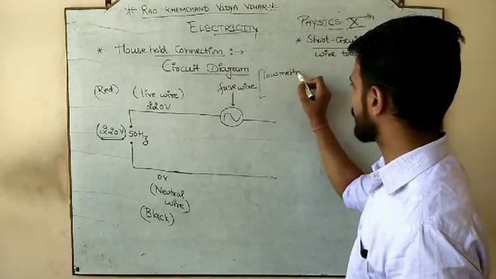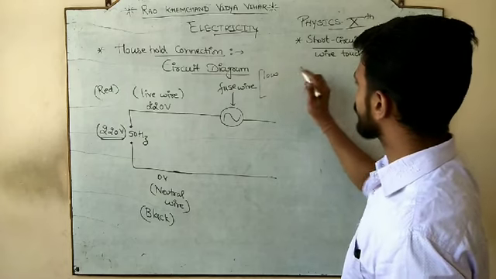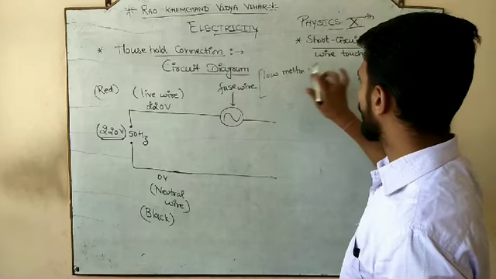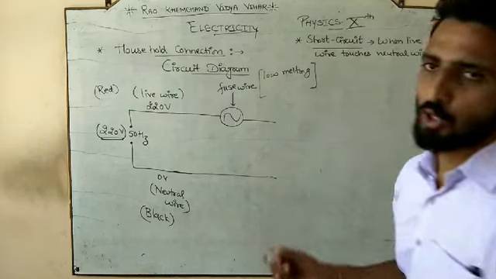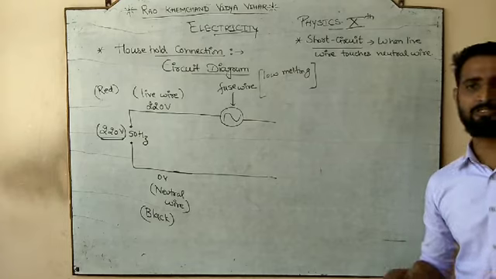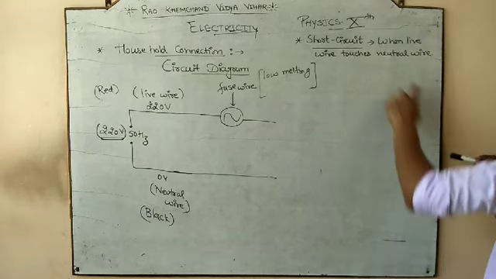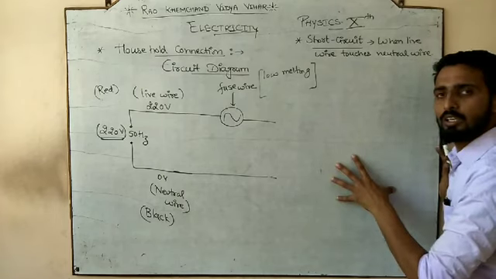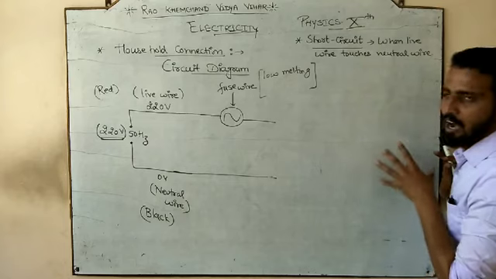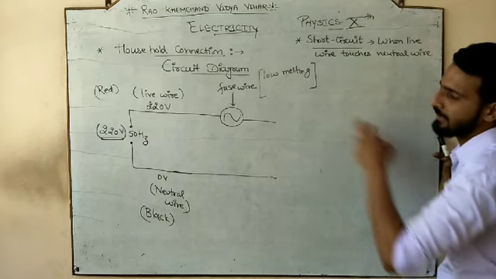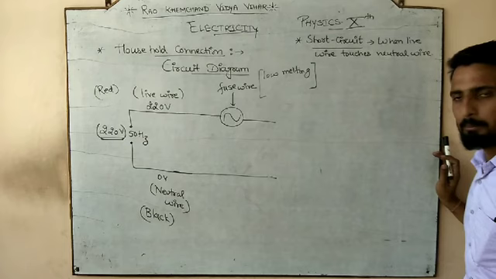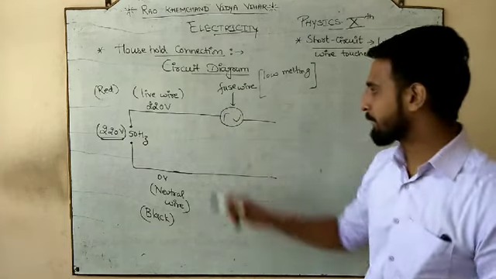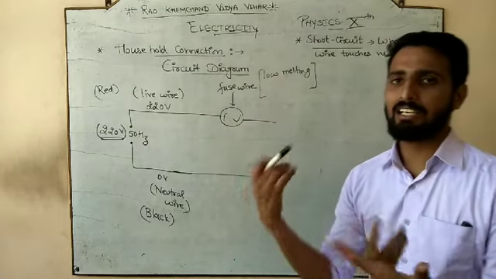But this fuse wire should have a low melting point. We will discuss it. The fuse wire should be made up of such material which has a low melting point. So low melting point material should be used as a fuse wire, so that whenever heat is created in the household circuit, before वो heat इतनी ज़्यादा बने कि वो household circuit को damage करे, before that the fuse wire gets damaged. Means the fuse wire melts.